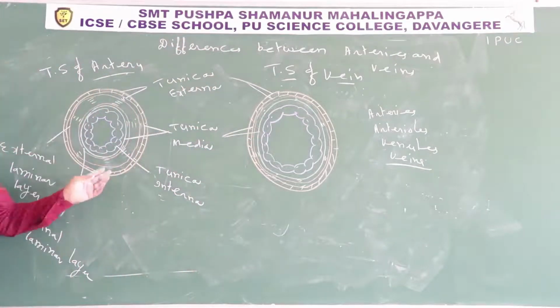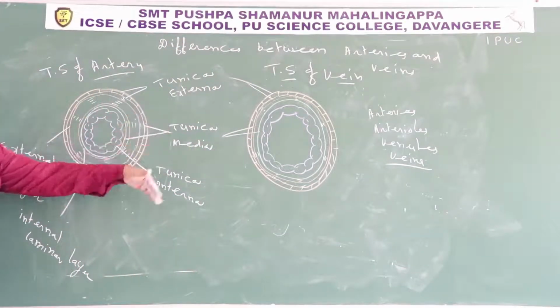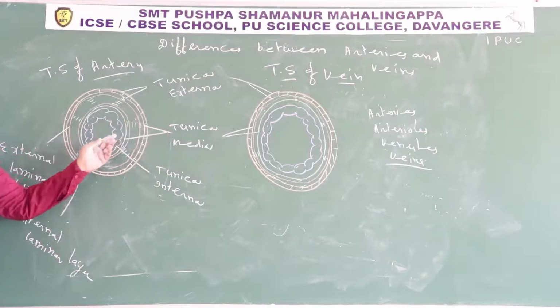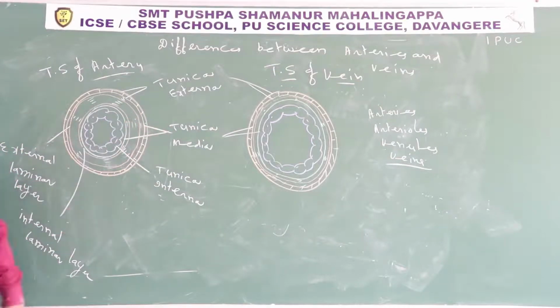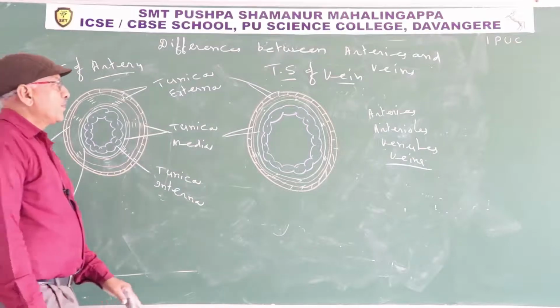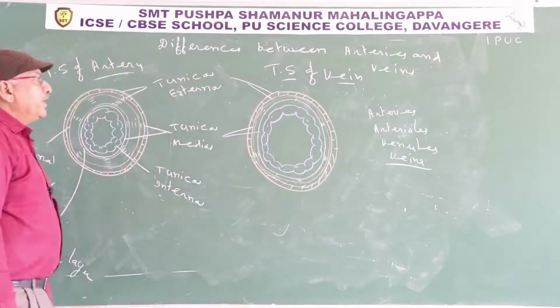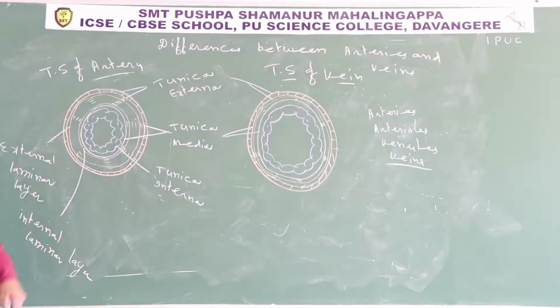The inner layer of artery, arteriole, vein and venule is tunica interna. Tunica interna is nothing but an epithelial layer. So tunica interna of artery and vein is the same. The difference is tunica media.